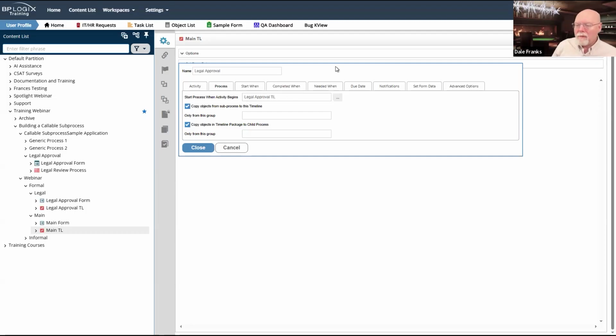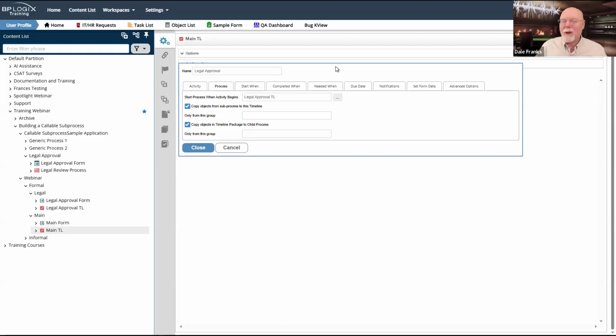Remember, when we invoke a process, most of the time, let me back up. Most of the time, we kick off a process by submitting the form. That's not what we're doing this time. We're invoking the process by itself. The form's existence and its usage in that process is now going to have to be specified. That's why we have that set form data running when the process starts.